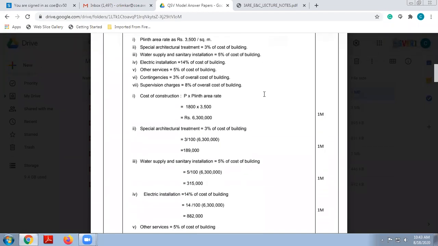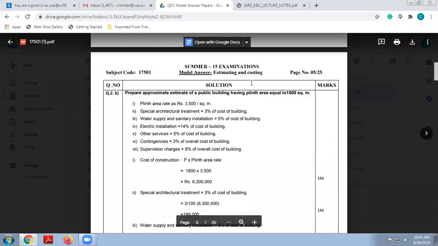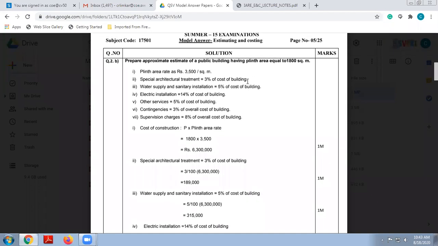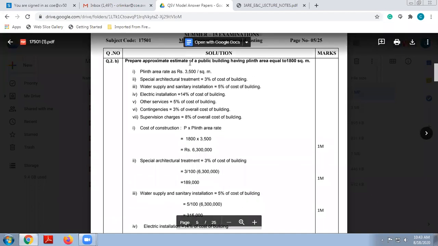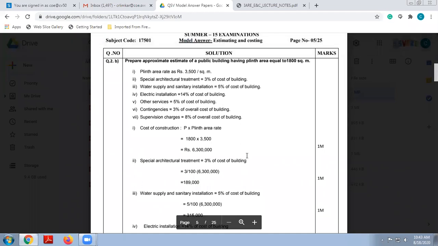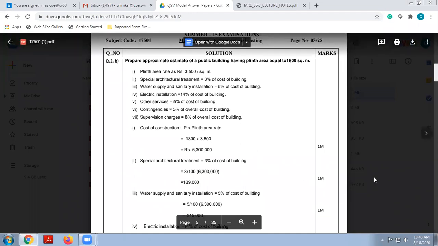Please solve this particular problem. I will give you 5 minutes. Prepare an approximate estimate of a public building having plinth area equal to 1800 square meter using the following data. The data has been given to you. Now you have to solve this particular problem. Please take a note of this problem and try to solve it.